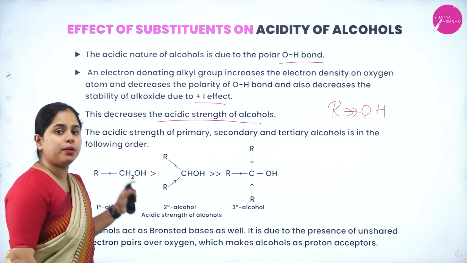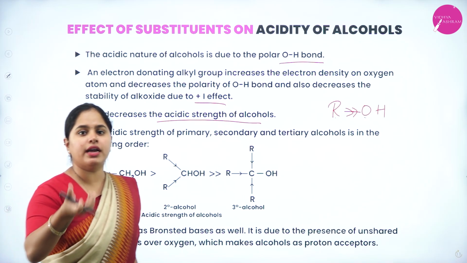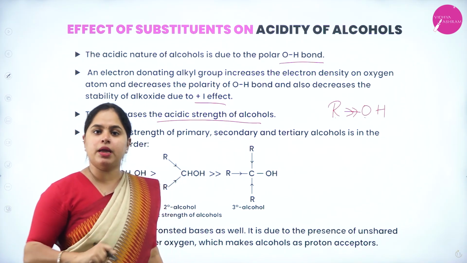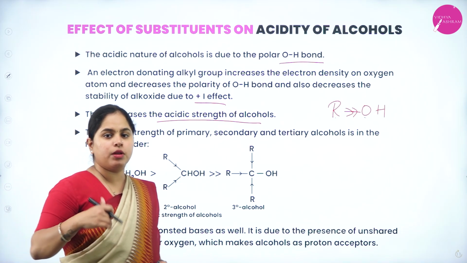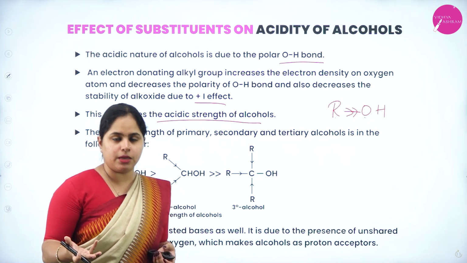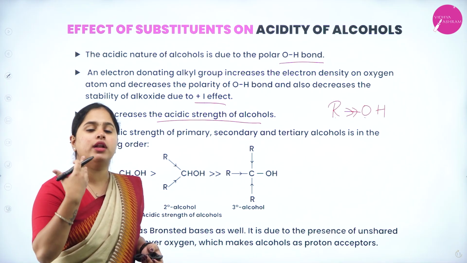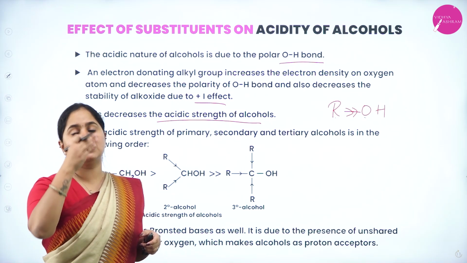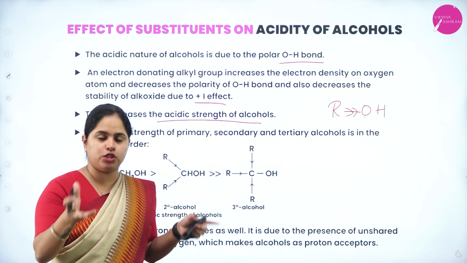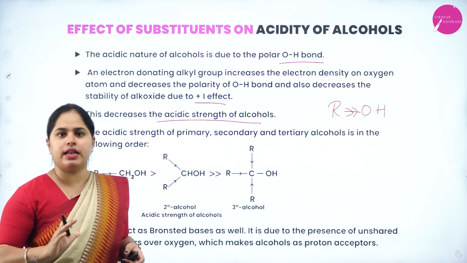So, when we consider primary, secondary and tertiary alcohols, which will have the highest acidity? Of course, it will be primary. Why? Because when more and more alkyl groups are present, the plus I effect will be more. Oxygen will have more electron density. Hence, the bond will be less polar. Hence, it becomes difficult to break the OH bond and release the H plus ion. Hence, it becomes lesser and lesser acidic.